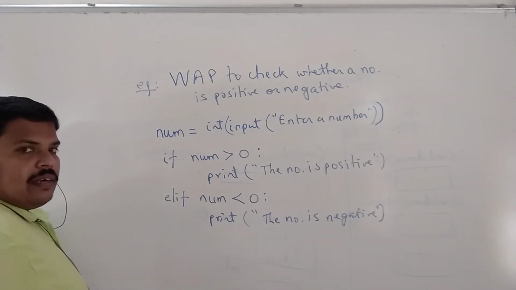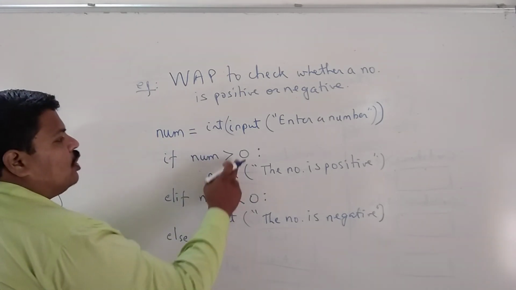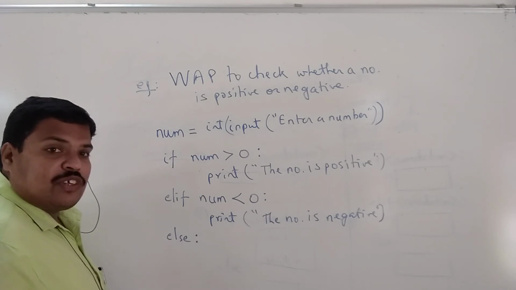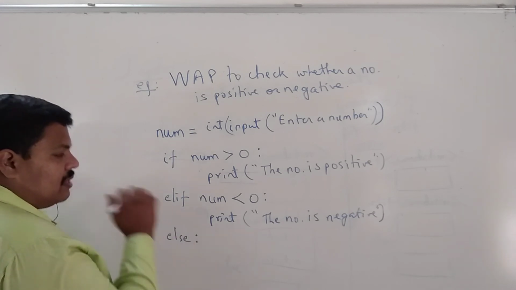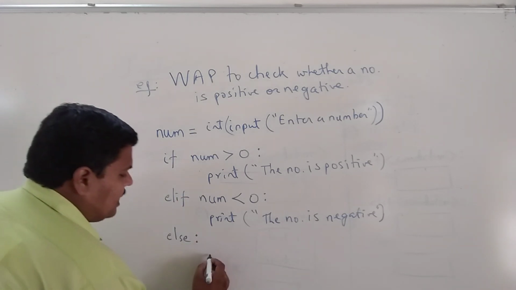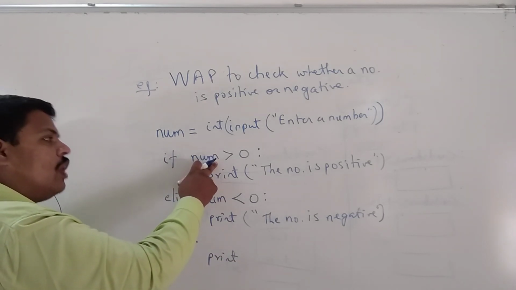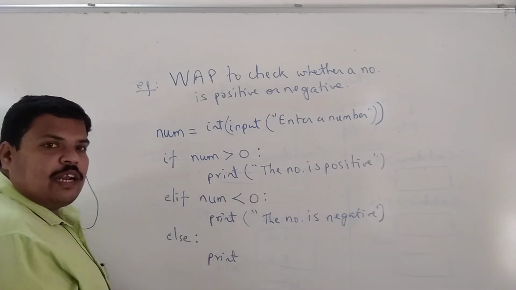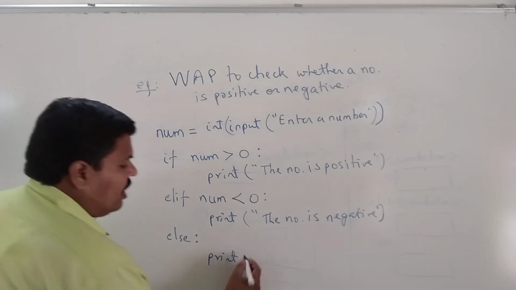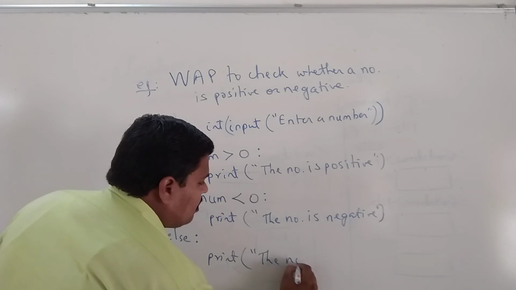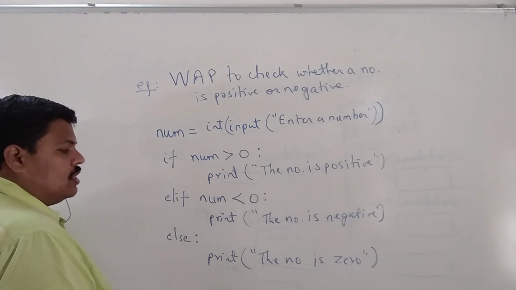Now, can we include the else part? Yes, we can include it. Why? Because we have checked this number to be greater than 0 and less than 0. What actually remains? The exact 0. So for the condition where the number is equal to 0, we can write the else part where no condition is actually required. Because if the number is not greater than 0 and not less than 0, that clearly means it is equal to 0. Okay, so for that condition, we will write it in the else part where we can directly print the number is 0.